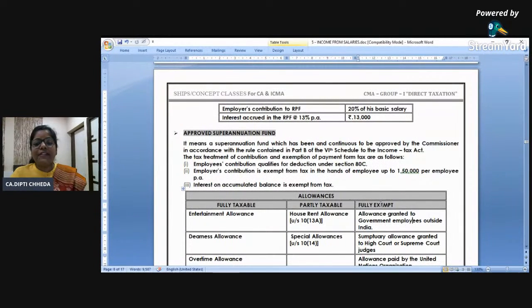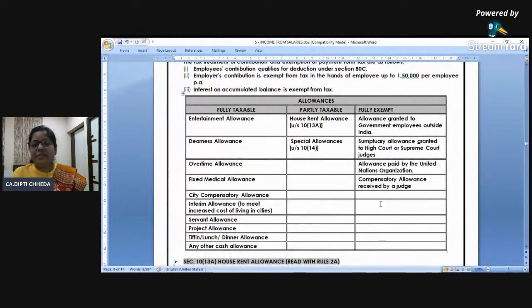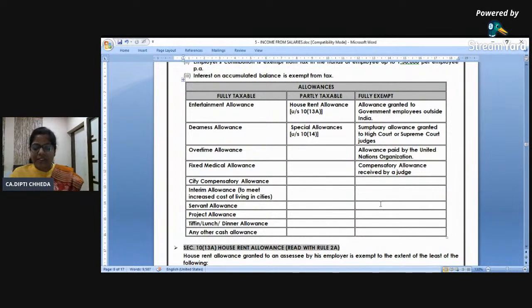Okay? Superannuation fund is exempt up to 1,50,000 and the remaining is taxable. We still have to do allowances and perquisites, and then wait till the end, because I'm telling you one very important thing. When they give you salary in slab rate, CA students, I hope you know that MCQs are not 1 markers. You have MCQs for 2 and 3 marks also, right? So there they will give you that salary is 20,000 dash 1,000 dash like this. So how to calculate the basic? That will come at the end in this material, so we will do it.